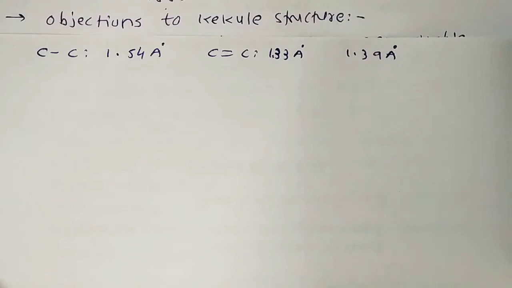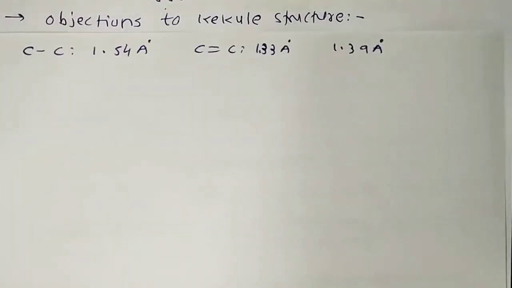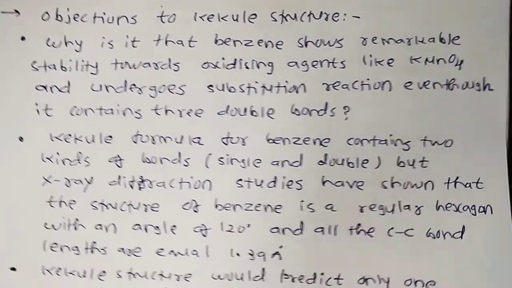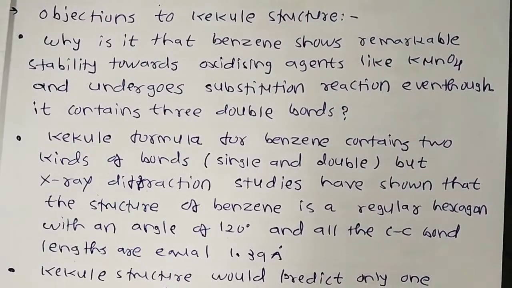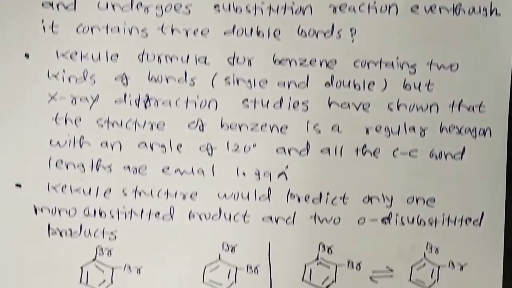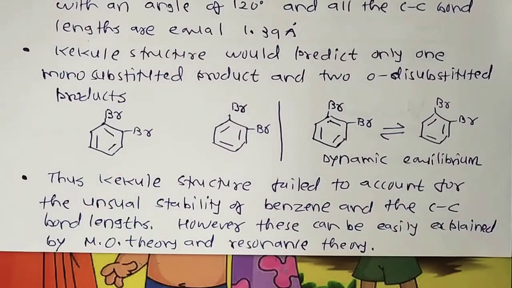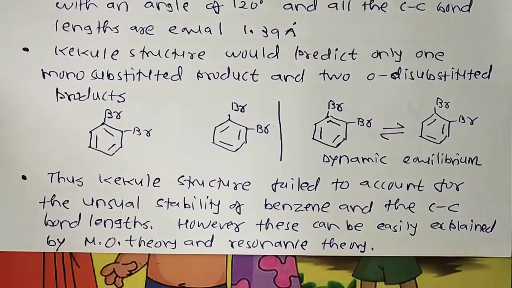So that's another point which cannot be explained with the help of Kekule. Kekule structures would predict one more structure, right? Kekule structure would predict only one mono-substituted product and 2 ortho-di-substituted products. What is the particular meaning of this statement?